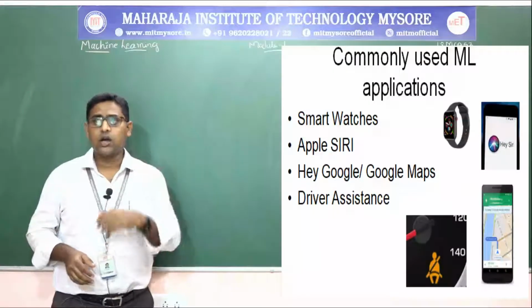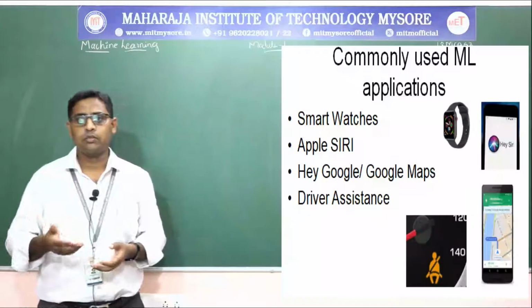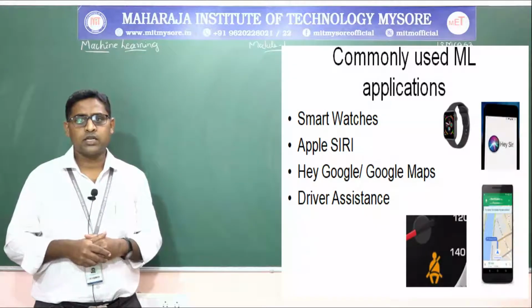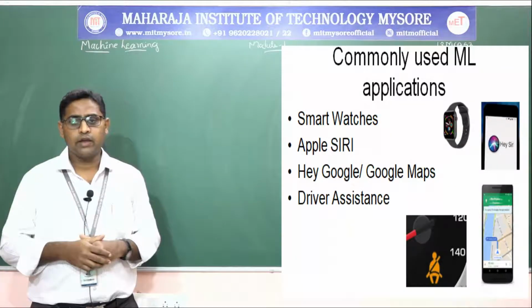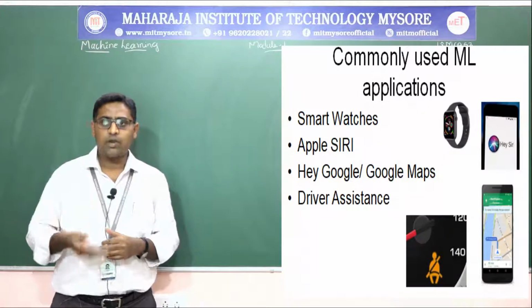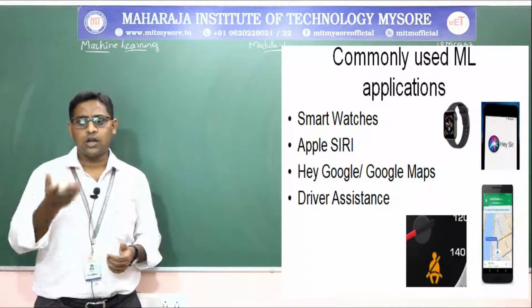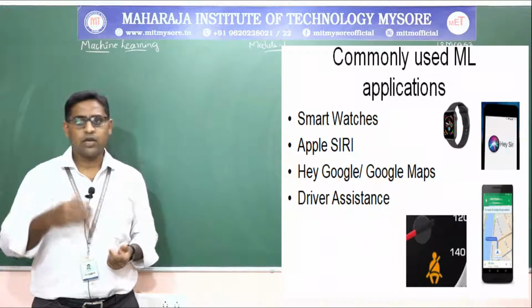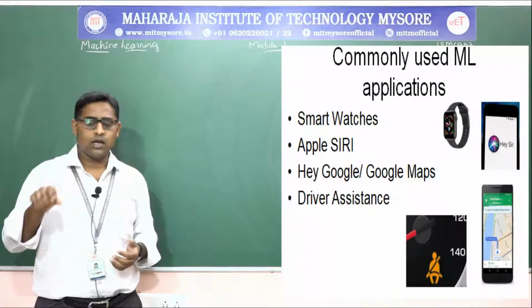Next, commonly used machine learning applications day to day by a normal person, where we don't go for scientific applications, military applications or medical applications. So most commonly every day a normal person will be using something like a smartwatch or an Apple phone with Siri. Then Google Maps will have the navigation.